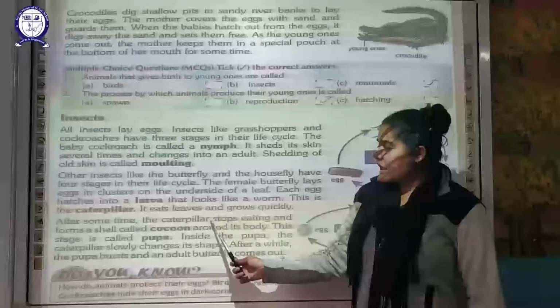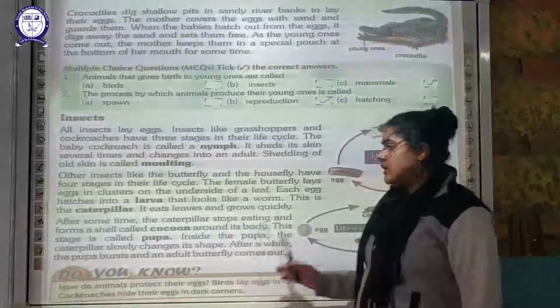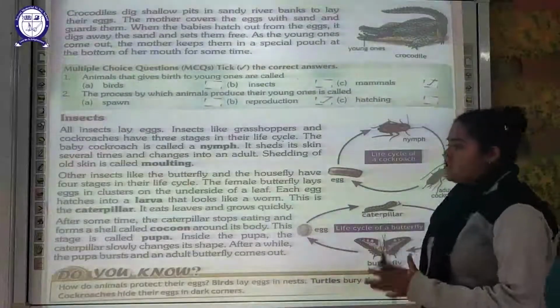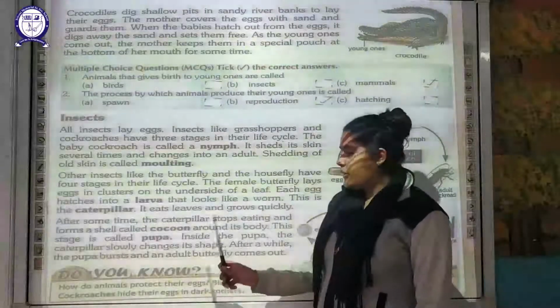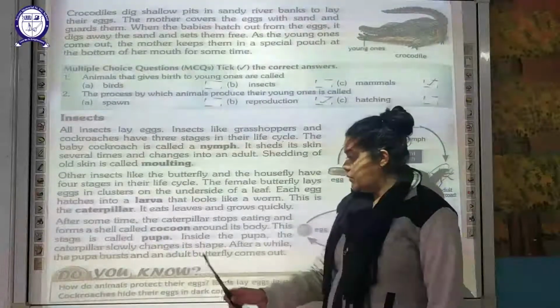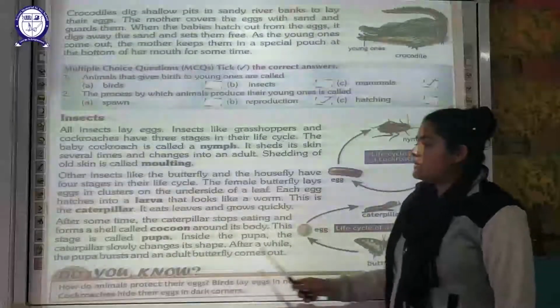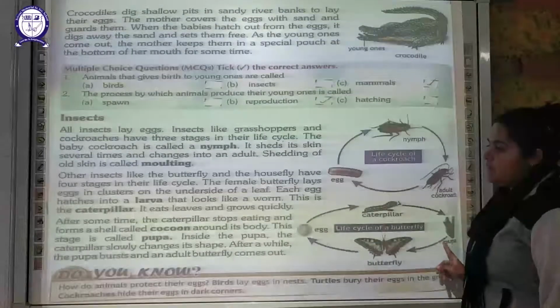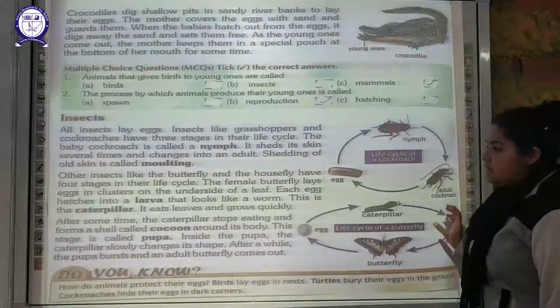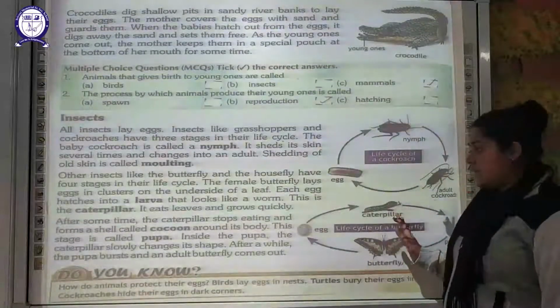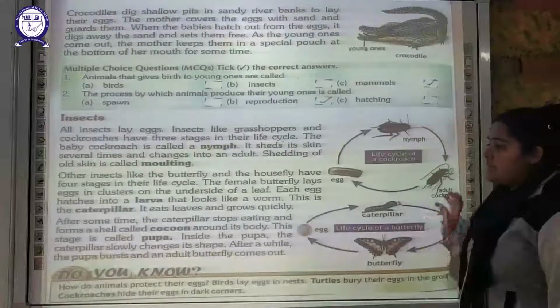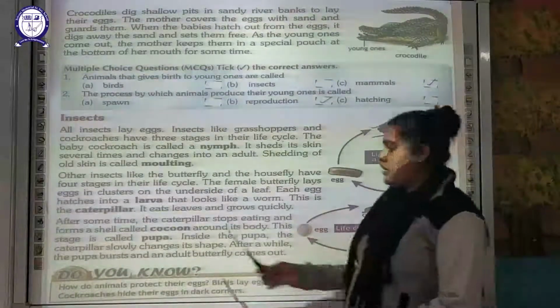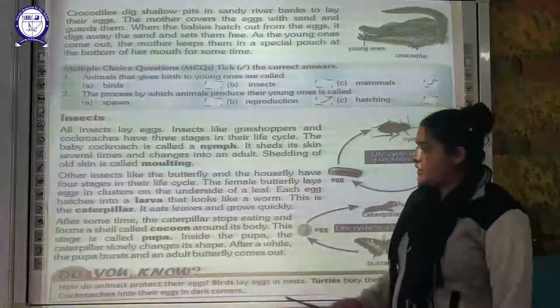After some time, this caterpillar will stop eating. Now a shell is formed over its body, that is called the cocoon. Around its body, this is your pupa stage. The one I was discussing earlier, this is the pupa. This caterpillar has stopped eating and has developed a shell around its body, that is the pupa.